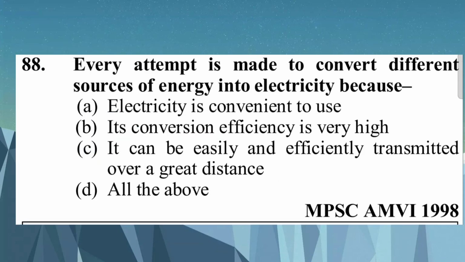Question number 88. Every attempt is made to convert different sources of energy into electricity because: A. Electricity is convenient to use, B. Its conversion efficiency is very high, C. It can be easily and efficiently transmitted over a great distance, D. All the above. D. All the above.